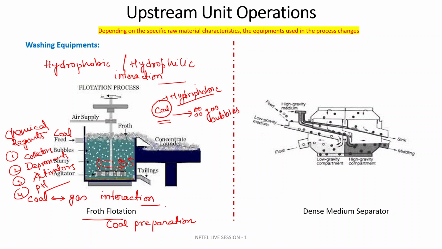When it attaches to the gas bubble, it floats up and is collected as a froth. So this is the froth we will be collecting, and we will be drying the froth to have the finer size coal particles. So that is nothing but the washed product. So this is the washing equipment. Next one is dense medium separator.